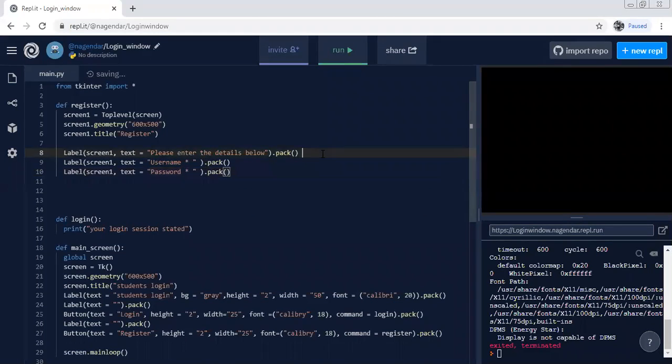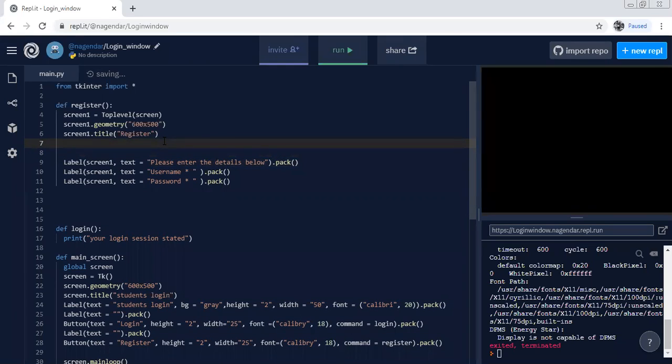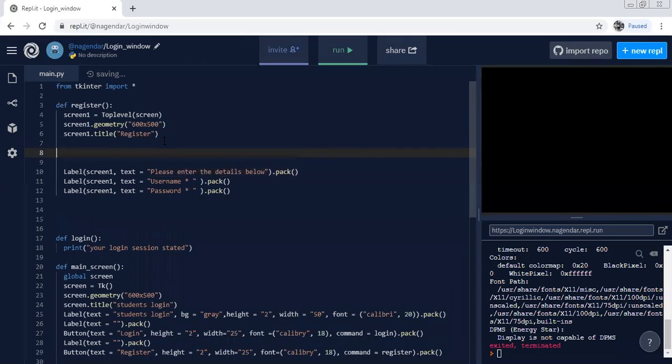Next, what else can be required here? You are using username and password here. When username and password are entered, what kind of data are they handling? We need to mention that somewhere.